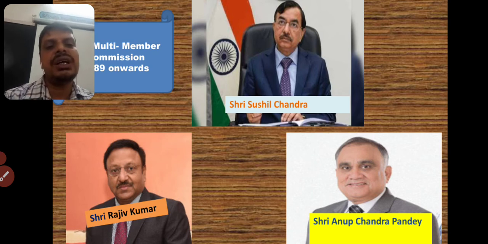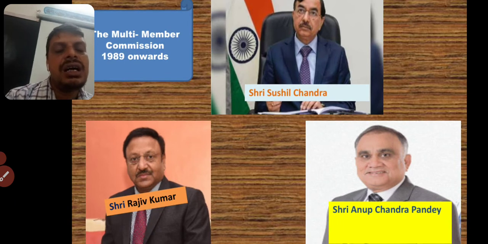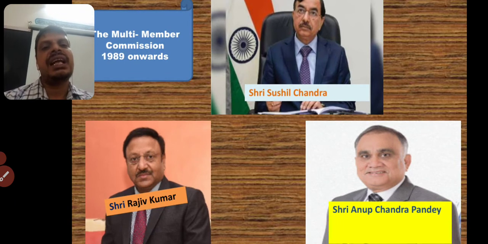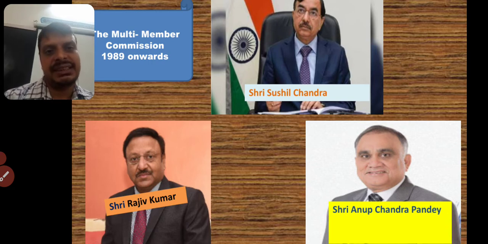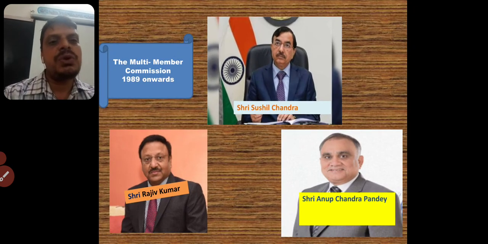This three-member commission has been functioning from 1989 onwards. That means the three members together take decisions regarding the elections to be held in our country.